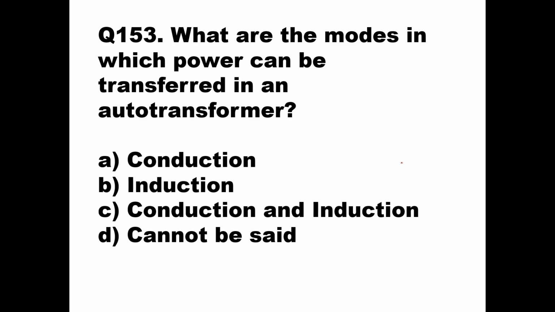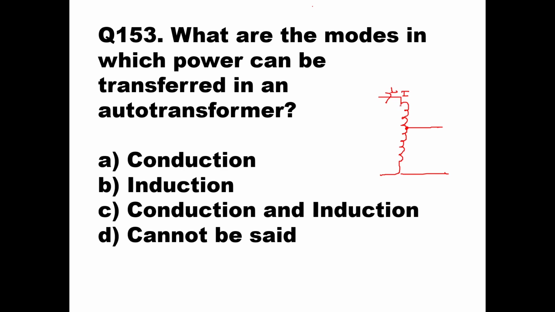Then we'll go to the next question, question number 153. What are the modes in which power can be transferred in an auto transformer? In an auto transformer, we have seen that the concept is having only one coil. This is the coil, say this is the primary, and you tap somewhere and take the secondary. The current will flow here because of the input voltage.